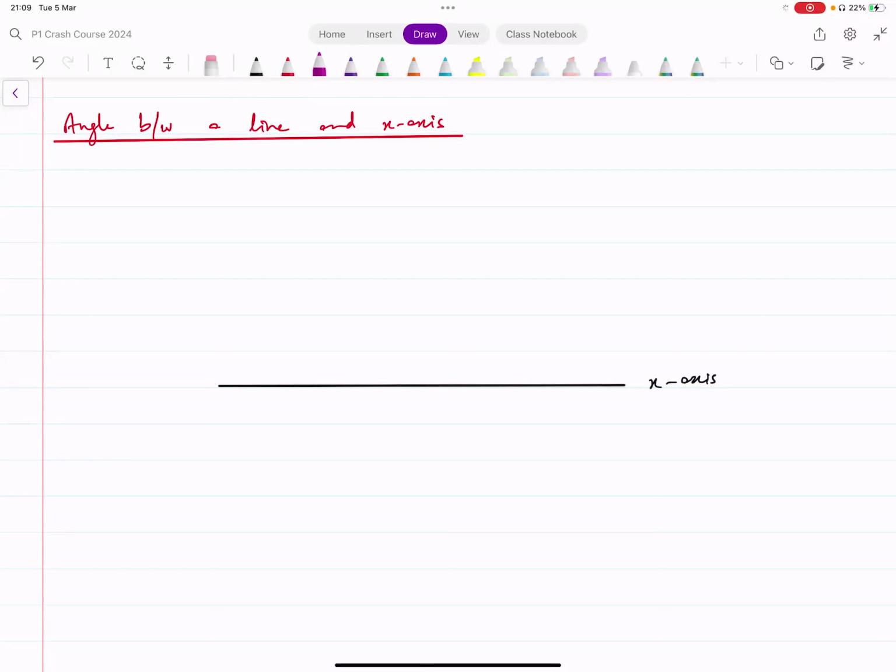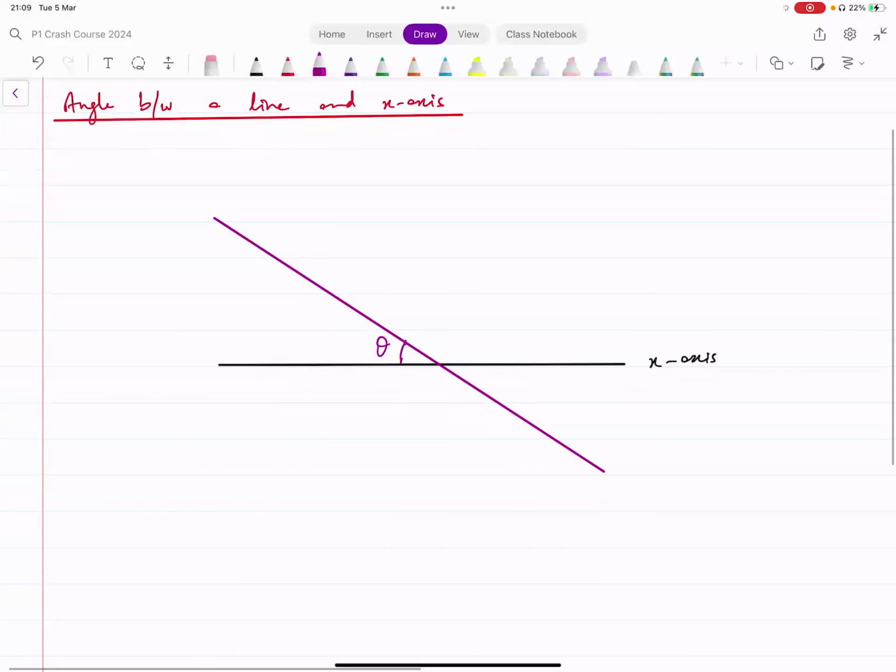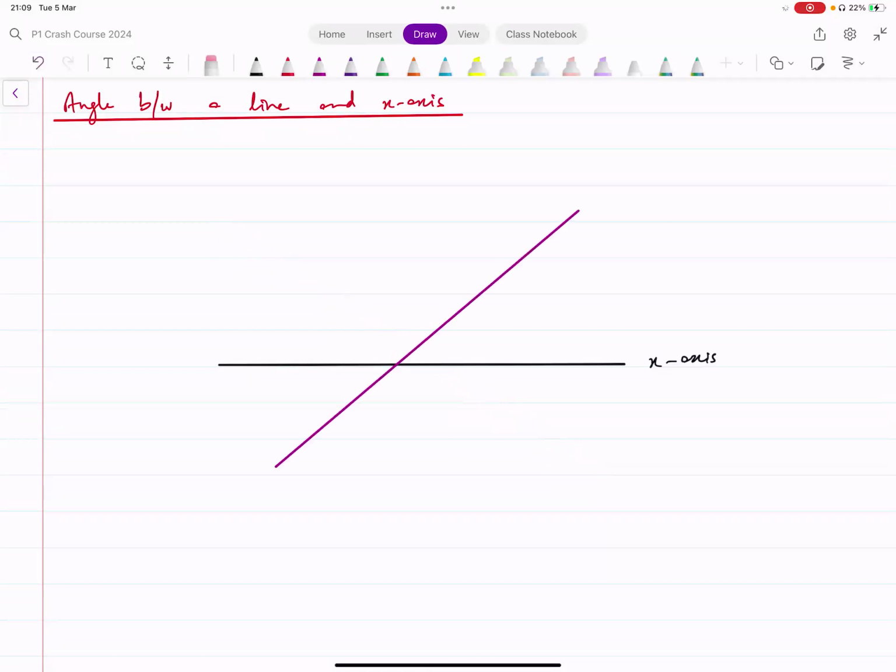We have this x-axis, and through this x-axis, let's say we have a line passing like this. What we are interested in is this angle theta. We want to find what this angle theta is between the line and the x-axis. Now, how do we think about this? Let me make it even simpler first to get to that standard formula. Let's make it a line like this. This is the angle that we're looking for. Let's call this angle theta. How can we find the value of this angle theta?